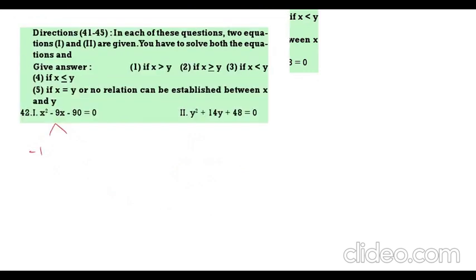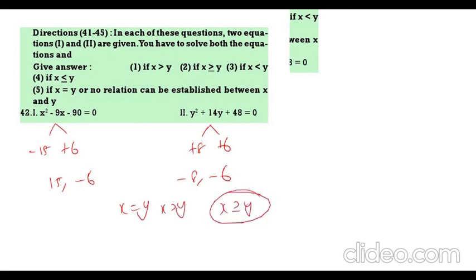Next question. X square minus 9x minus 90. We can take minus 15 plus 6. This is y square plus 14y plus 48. This is 8 and 6. Here the answers will be 15 and minus 6. Here it is minus 8 minus 6. So x equal to y and x greater than y. Therefore x greater than or equal to y.